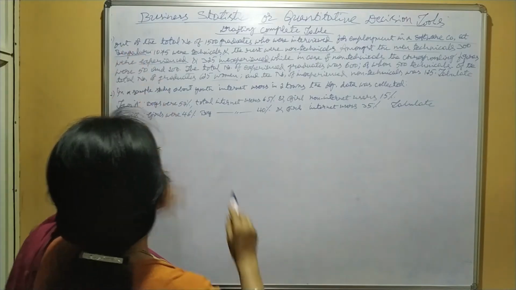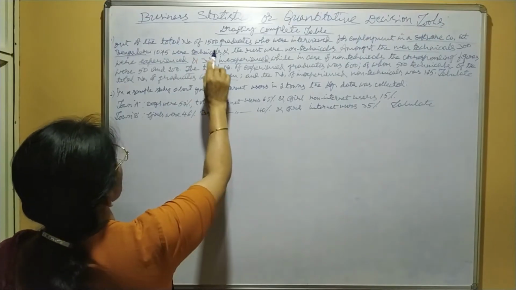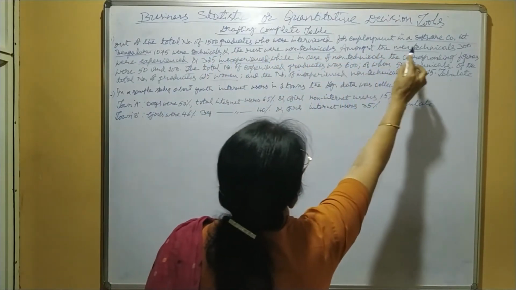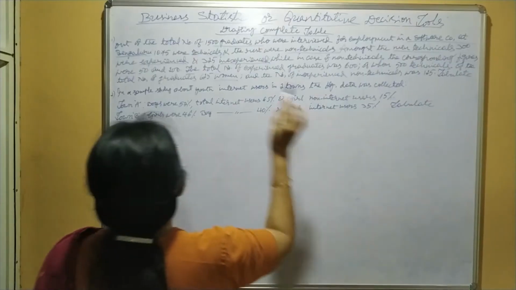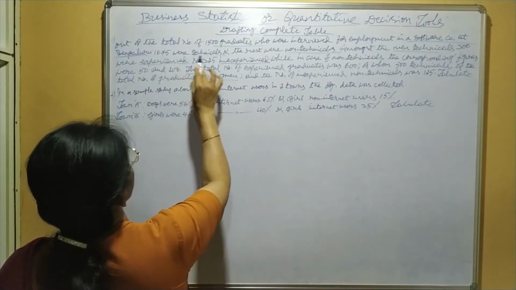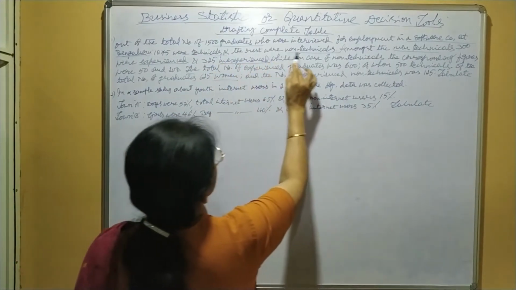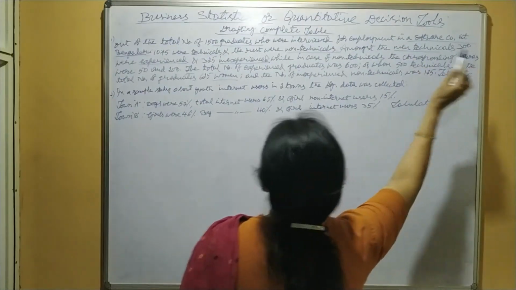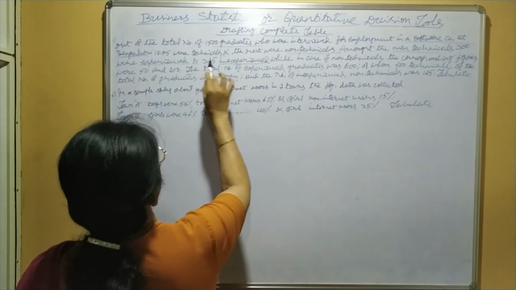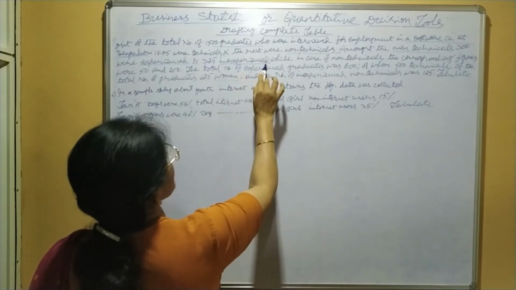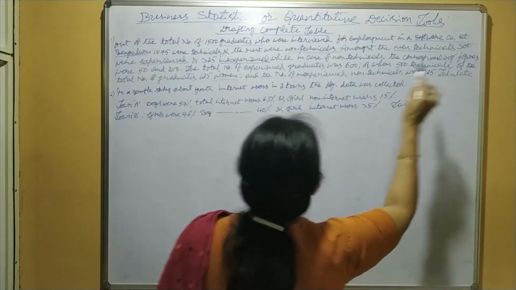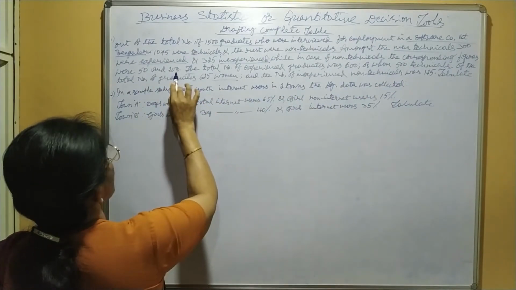Now, here see the problem. Out of the total number of 1500 graduates who were interviewed for employment in a software company at Bengaluru, 1075 were technicals and the rest were non-technicals. Amongst the men technicals, 300 were experienced and 325 inexperienced, while in case of non-technicals, the corresponding figures were 50 and 200.